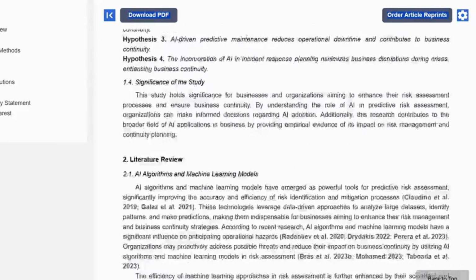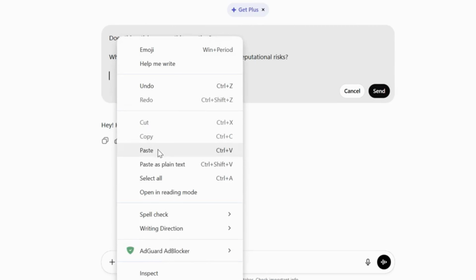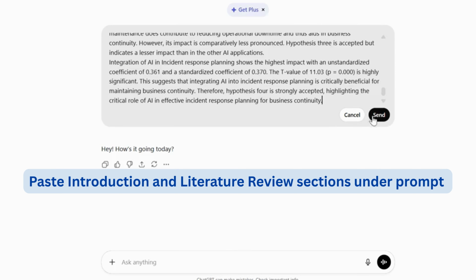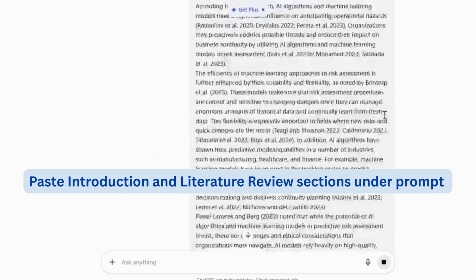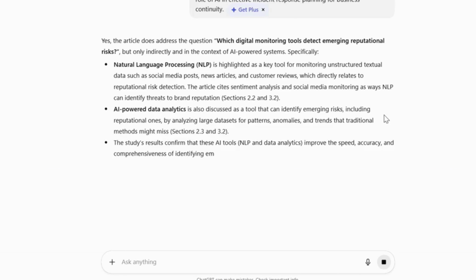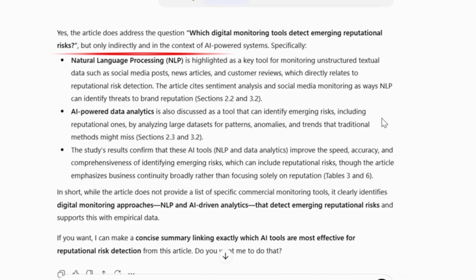Next, go back to the article and copy the entire introduction and literature review sections. The literature review will help you identify previous studies related to your question. Then, click Send, and ChatGPT will tell you whether the article provides an answer. For example, ChatGPT responded, yes, the article does address the question, which digital monitoring tools detect emerging reputational risks, but only indirectly and in the context of AI-powered systems.